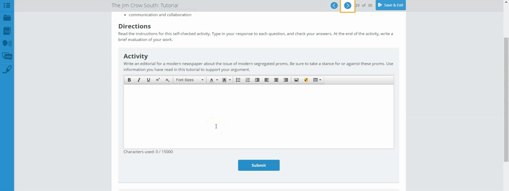You have to put yourself in the situation, and explain in your writing how you feel about this. Do you agree with these segregated proms? Do you feel that it's causing harm? And if it is, how is it causing harm? Or if it's not, how is it not causing harm? Please provide a good two paragraphs here in order to prove your point.